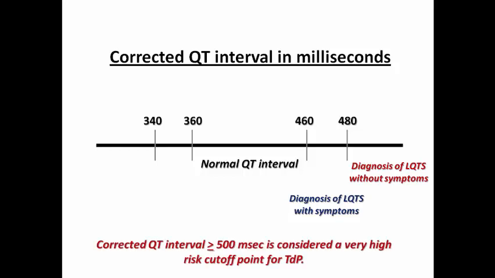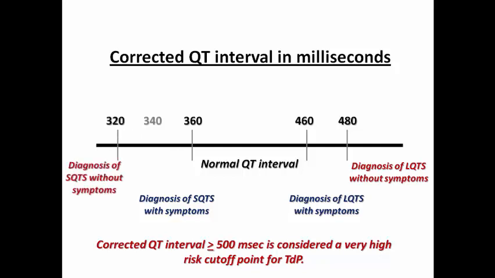If the long QT interval exceeds 500 milliseconds, it is considered a very high risk cutoff point for torsades. Short QT syndrome is diagnosed with symptoms if less than or equal to 360. Previously, the cutoff point for an asymptomatic patient was 340, but now it has been changed to 320 in asymptomatic patients.